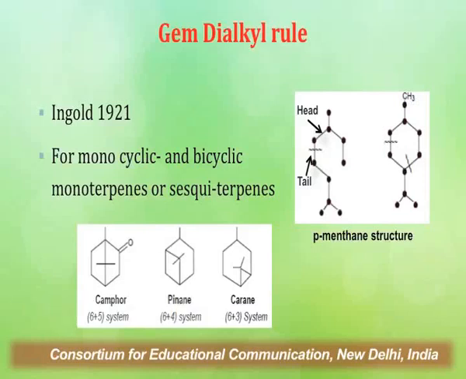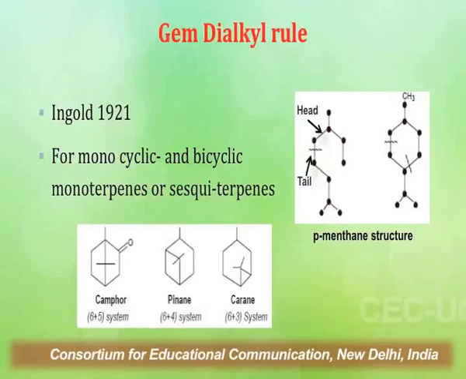As you can see on the slide, these bicyclic monoterpenes can have a 6+5 system, where one ring is cyclohexane and the other ring is cyclopentane, and such structures are found in camphor; compounds having such a structure are known as camphanes. They can also have a 6+4 configuration, where one ring is cyclohexane and the other ring is cyclobutane, and such compounds are known as pinanes. And they can also have a cyclohexane ring along with a cyclopropane ring, which forms a 6+3 system, and such compounds are known as carenes.